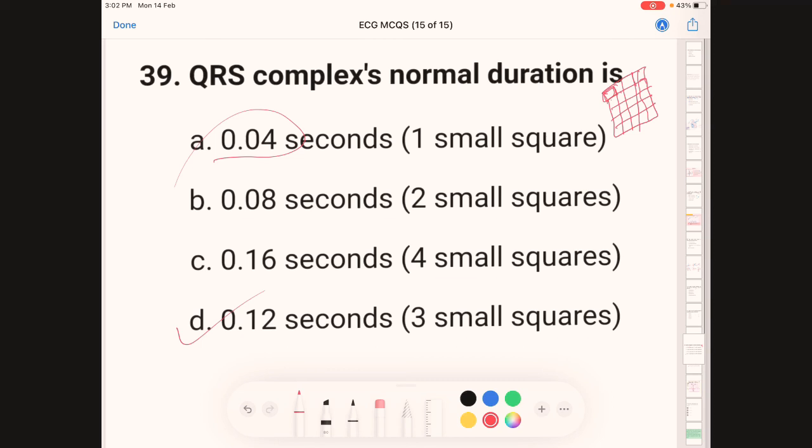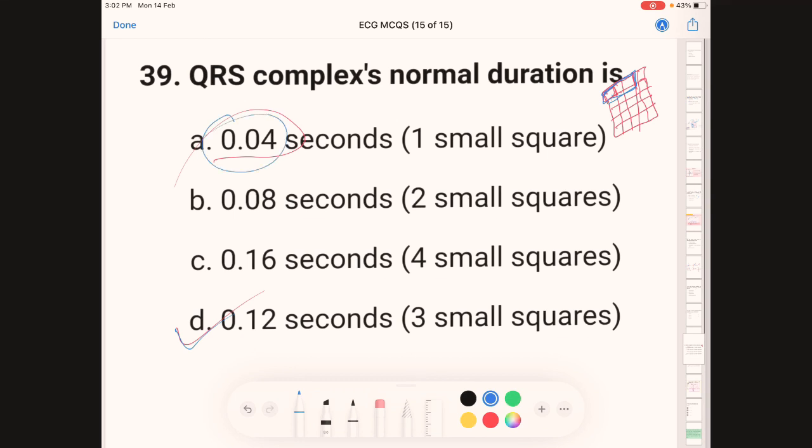That's 3 small squares. These 3 small squares are the duration of the QRS complex, which means a QRS complex occupies these 3 small squares. So the duration is 0.12 seconds.